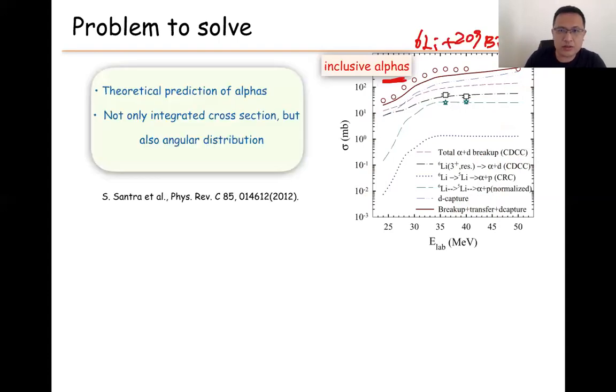So our goal is to theoretically predict the cross section of these alphas, not only the integrated cross sections, but also the angular distribution. Here the alphas are at different energies, but for each energy we also need to know the angular distribution of the alphas. In this paper, they discuss both the data and these calculations.